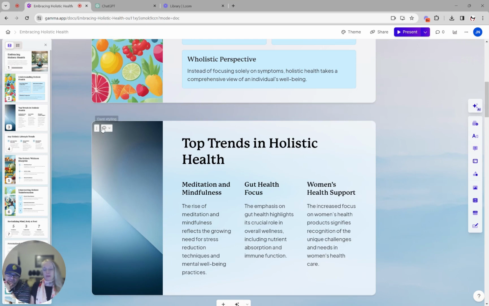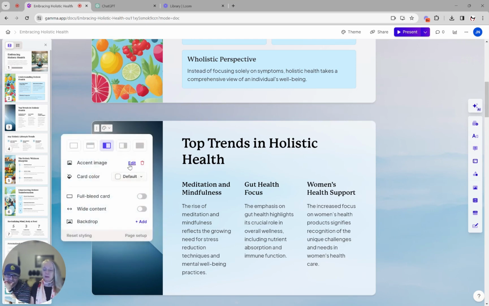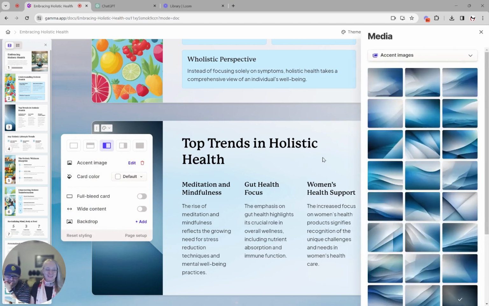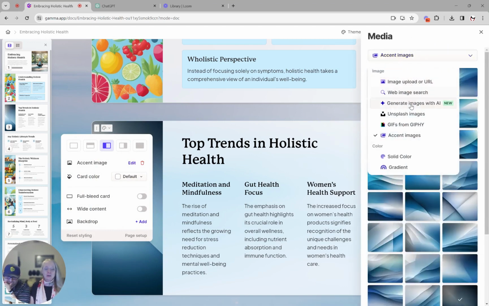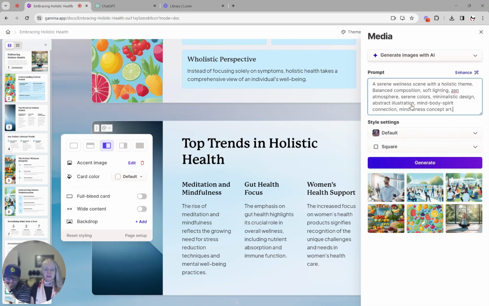I'm like, okay, well, that's great, but I hate the picture. All right, fine. We'll go find you a new picture. All right, easy enough to do. So we're going to stay in the theme of the generation with the AI because it's been doing such a good job. And let's see what happens. It already has some prompts in there for you. And look, it already has images we can choose from, but let's have it give us some more.